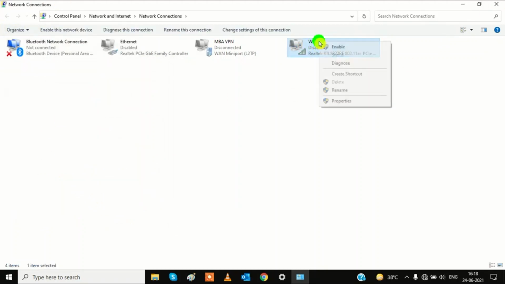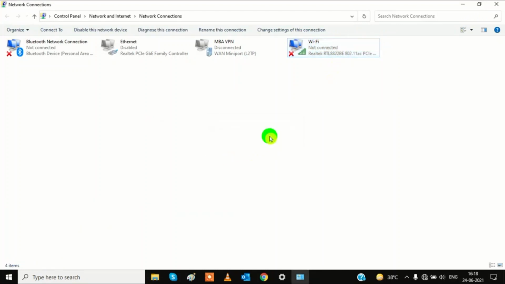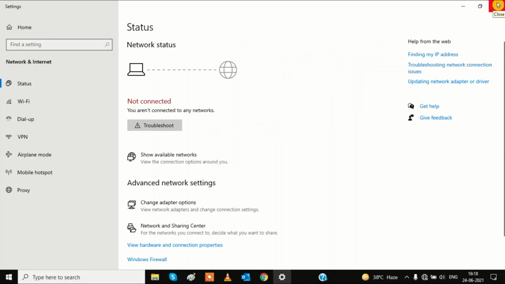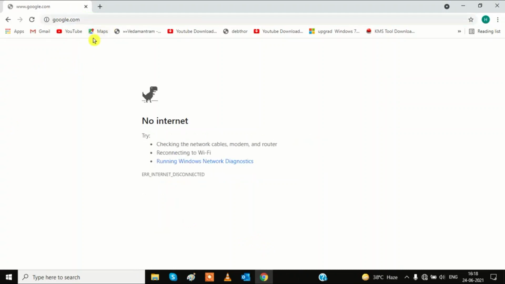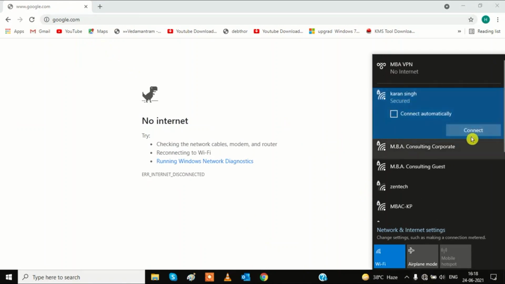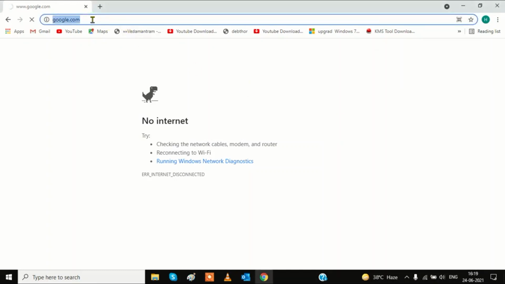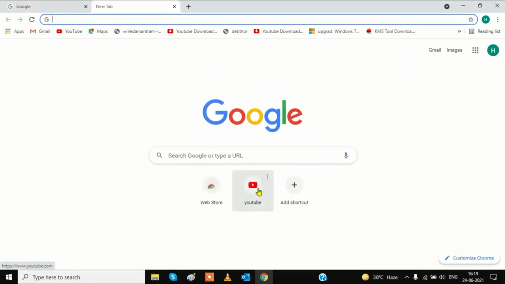Then come to this page and enable Wi-Fi. First disable this and then enable it and exit. If this step is working, then OK, and let's check it. Still not working, but I am not connected to Wi-Fi. First I have to connect. Now connected, then search again, and you can see the problem is gone. In my case, this has fixed the problem.